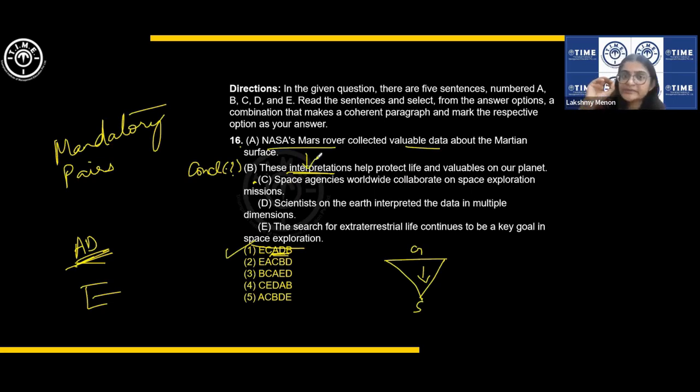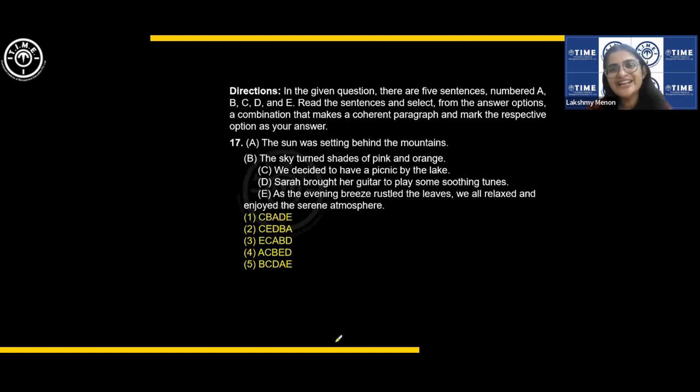NASA's Mars rover is more specific than space agencies collaborate on space exploration missions. If you are following the general to specific pattern, then definitely C should come before A. Okay, so by that logic, we have ECADB as the answer. Got it, all of you? How we got this answer?